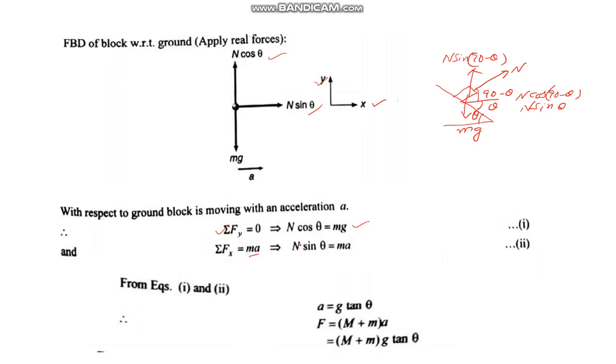So what is sigma Fx here? N sine theta. N sine theta will be equal to ma. Divide 2 by 1, you get a is equal to g tan theta. Originally F was total mass into acceleration. Acceleration you have found out. So total force is M plus m into g tan theta. This is one approach.